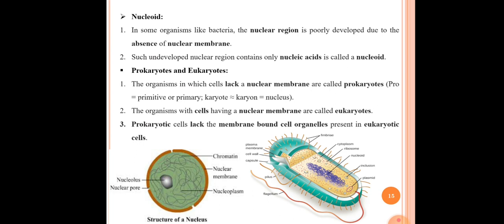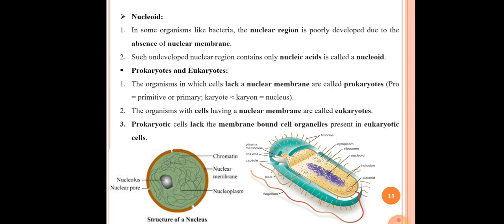See the first point here, the organisms in which the cells lack the nuclear membrane are called prokaryotes or prokaryotic organisms. This is the definition of prokaryotes. Pro means primitive or primary and karyote means nucleus.